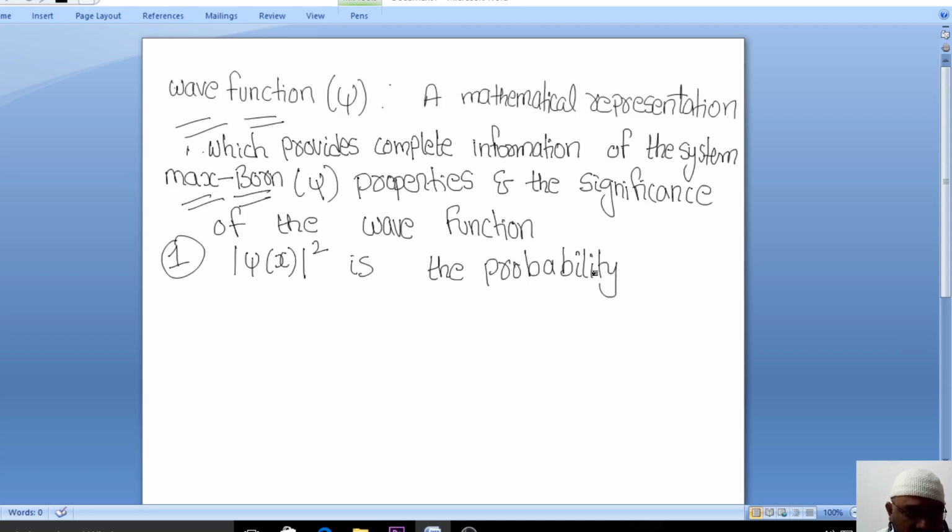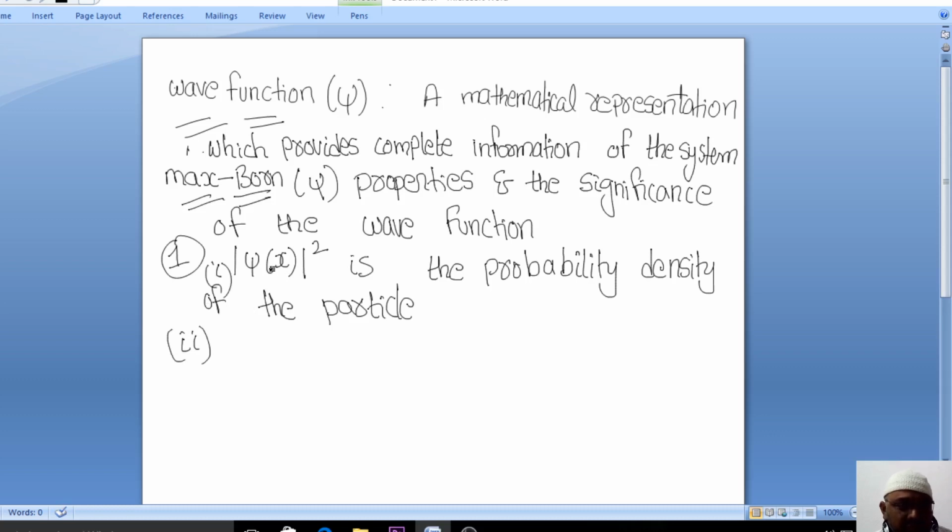I am going very slowly. This is the first case. If this is the given parameter, then it gives us the information regarding the probability density of the particle.